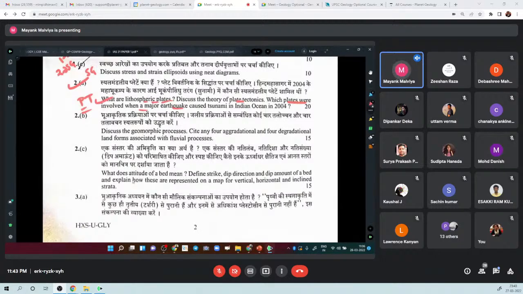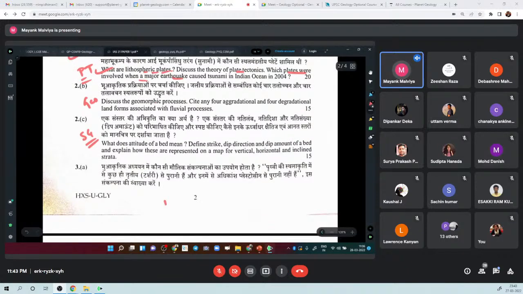Then 2B they are asking from geomorphology and 2C from structural geology, right? One question from each unit. So one point you can take away is that you cannot leave any unit.